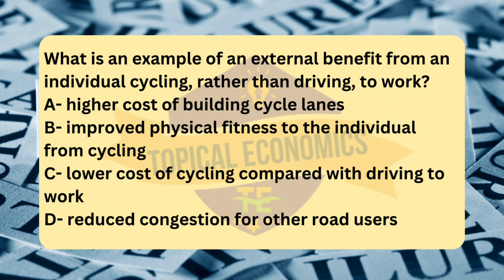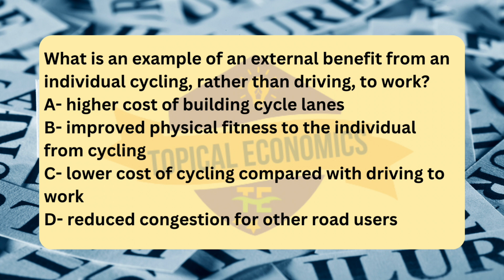What is an example of an external benefit from an individual cycling, rather than driving, to work? A. A higher cost of building cycle lanes. B. Improved physical fitness to the individual from cycling. C. Lower cost of cycling compared with driving to work. D. Reduced congestion for other road users. Reference, 2021 May-June version 1. The correct answer for this question is option D. Reduced congestion for other road users.